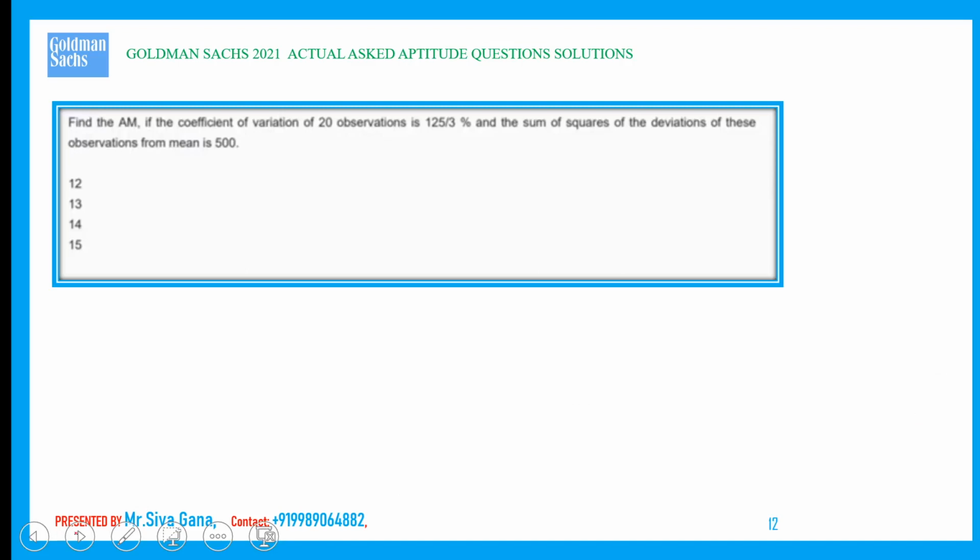Find the arithmetic mean if the coefficient of variation is 125 by 3%. The coefficient of variation is simply nothing but the standard deviation divided by the arithmetic mean. It is in percentage, that is the reason why I am writing into 100 here. Coefficient of variation.